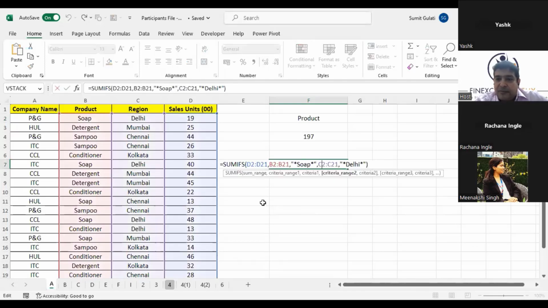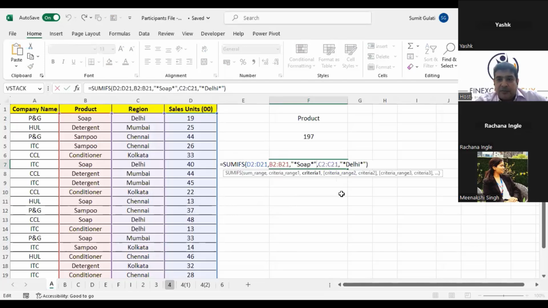Aryan, SUMIFS is a function when you want to add something with more than one condition. What are the two conditions here? You want the soap to be there, you want the Delhi to be there. So I started with it, and it asked me where to add. I selected this range, D2 to D21. Then it asked me what is the first criteria range. I said B2 to B21 and the criteria is soap. Then it asked me the second criteria range. I said C2 to C21 and the criteria is Delhi.